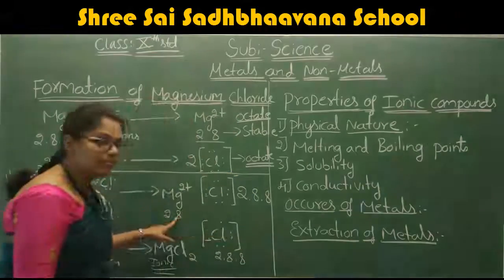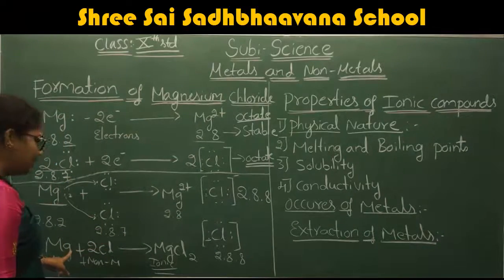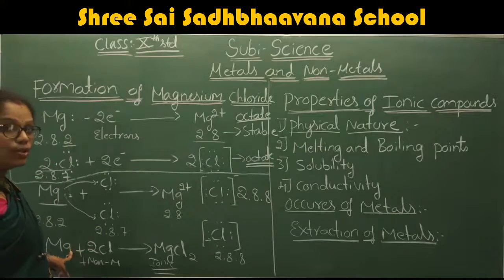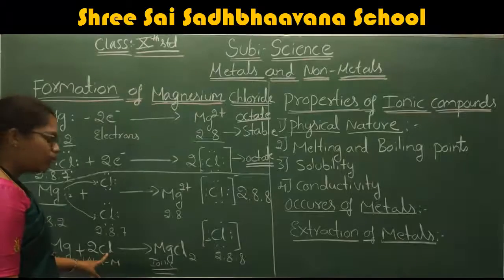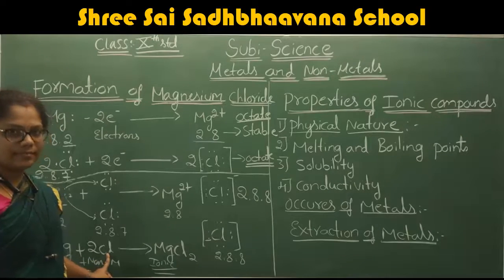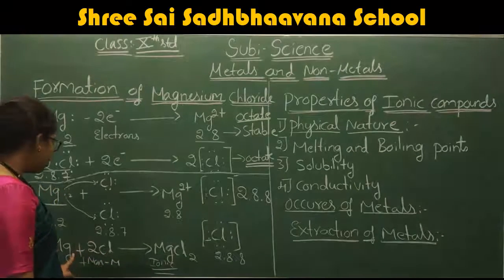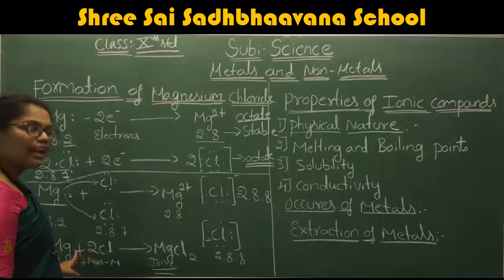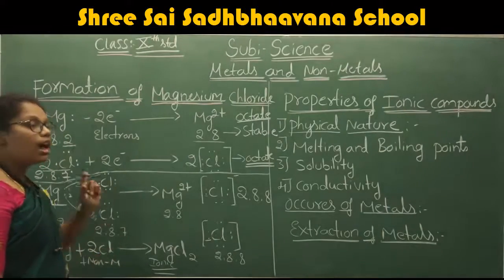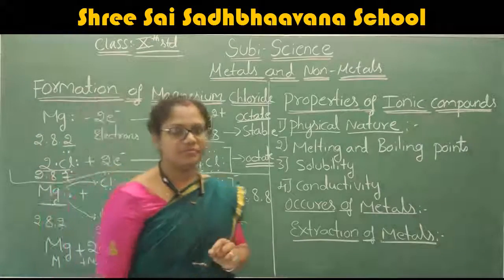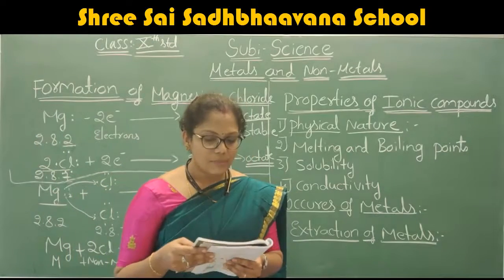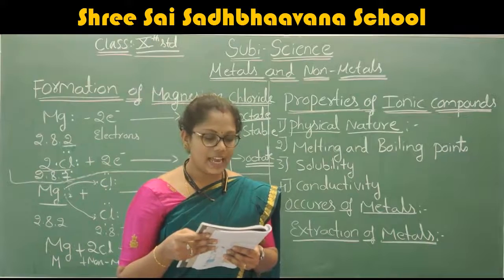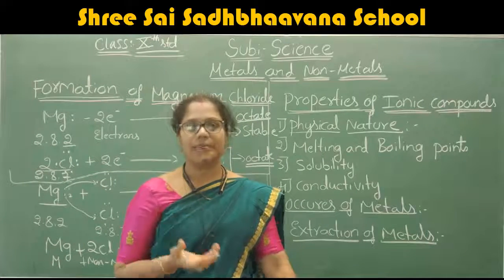Here, magnesium is positive, Mg2+, and chlorine is Cl-. Therefore, the force of attraction between the positive ion and the negative ion is very strong. Also, these compounds are brittle and break into pieces when pressure is applied.